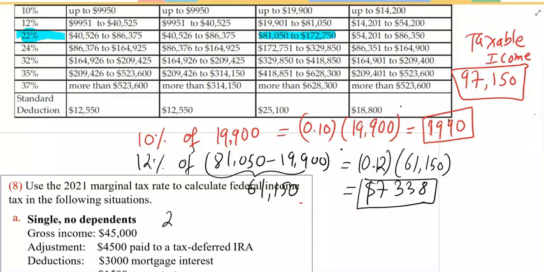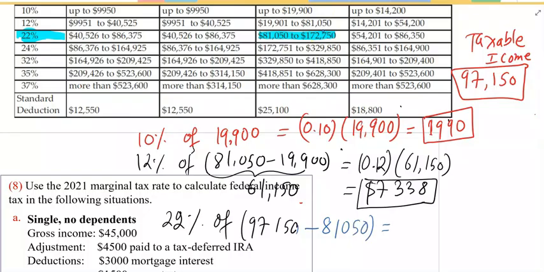Therefore, 22% of 97,150, which is this taxable income, minus $81,050. When you subtract, this gives you $16,100.